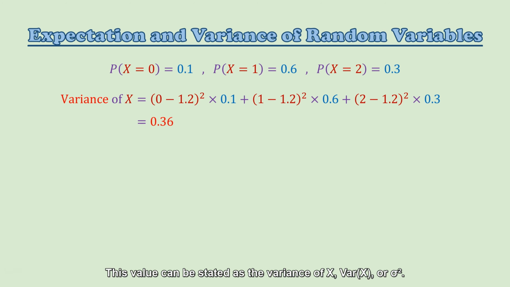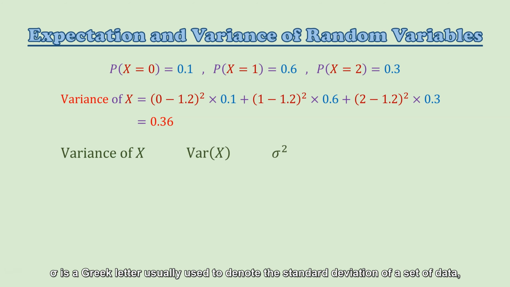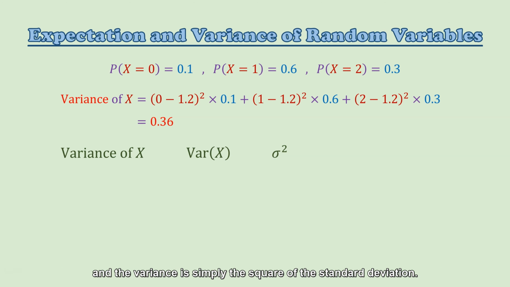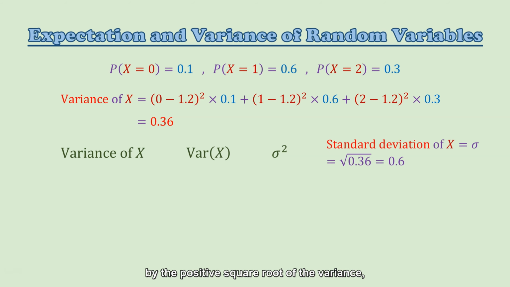This value can be stated as the variance of x, Var(x), or sigma squared. Sigma is a Greek letter usually used to denote the standard deviation of a set of data, and the variance is simply the square of the standard deviation. In other words, the standard deviation can be obtained by the positive square root of the variance. So we can get that the standard deviation of x in this case is equal to 0.6.